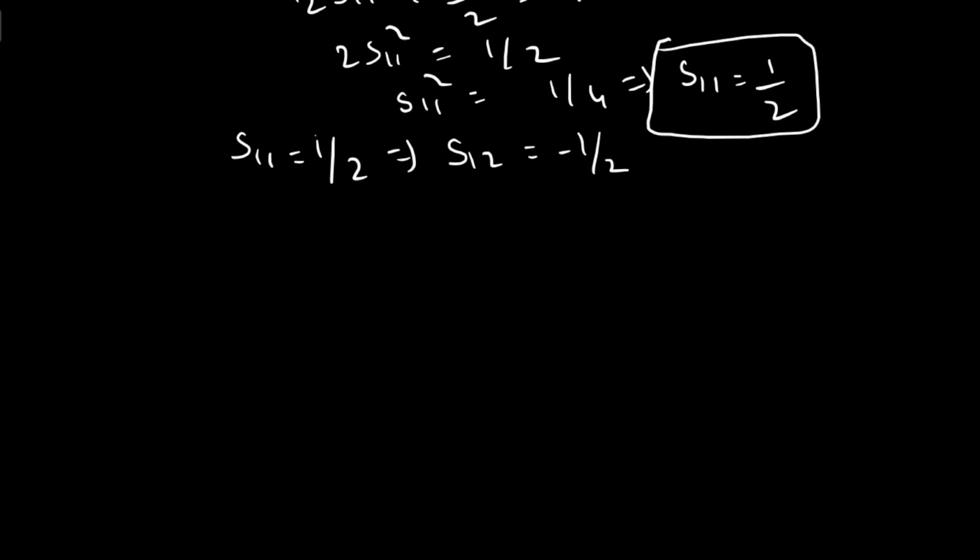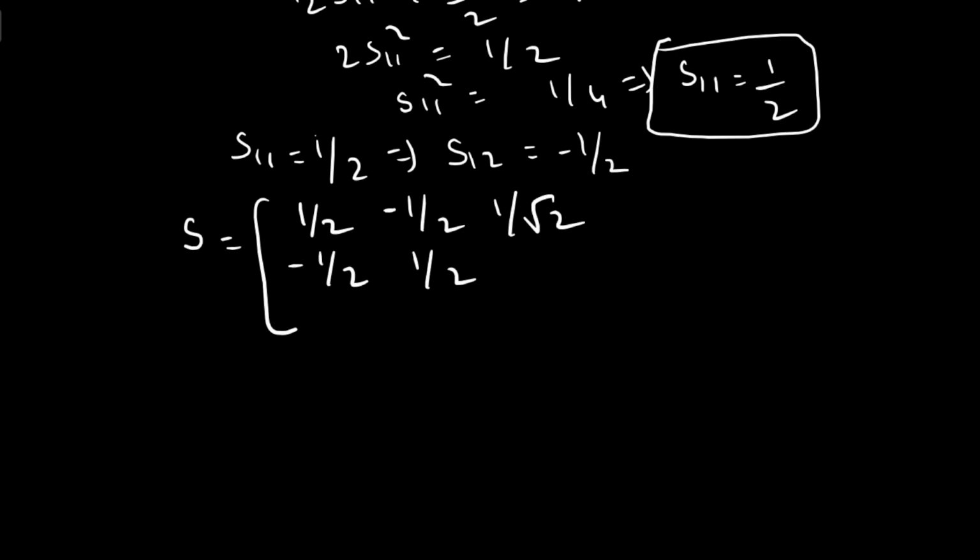So the S matrix for the H-plane is S11 equals 1 by 2, S12 equals minus 1 by 2, S13 equals 1 by root 2, and again minus 1 by 2, 1 by 2 and 1 by root 2, minus 1 by 2, 1 by root 2 and 0.